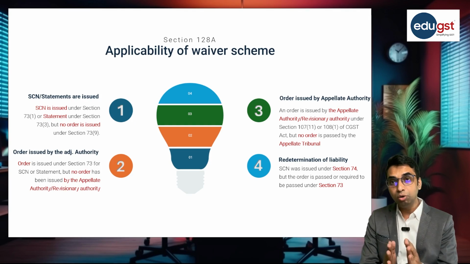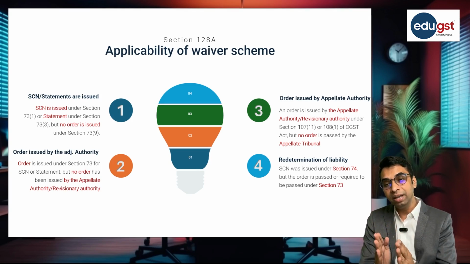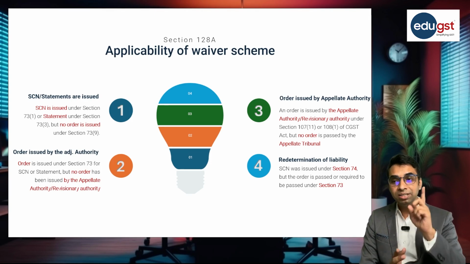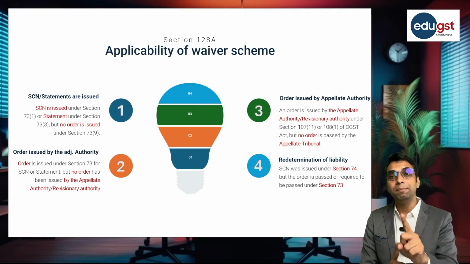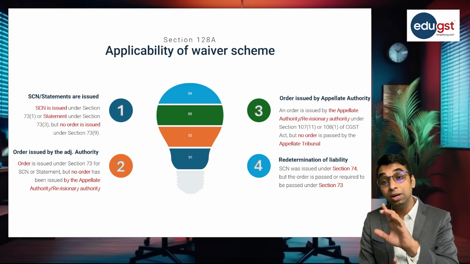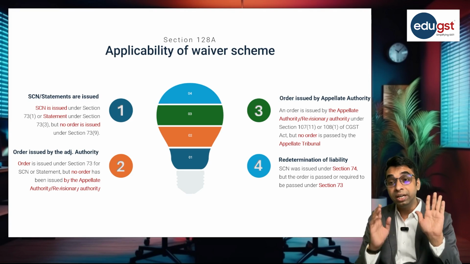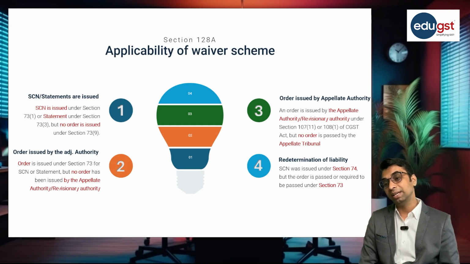Okay, so in order to avail the benefit under section 128A, the first category is show cause notice which is issued under section 73 or statement which is issued under section 73 but no order is passed by the adjudicating authority. This will be the first case.